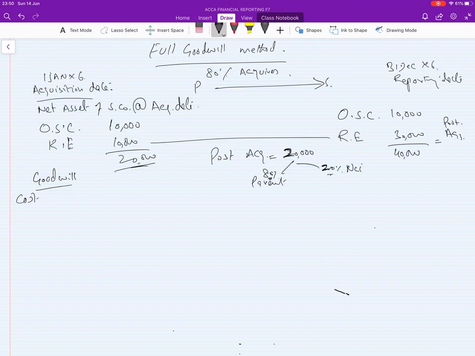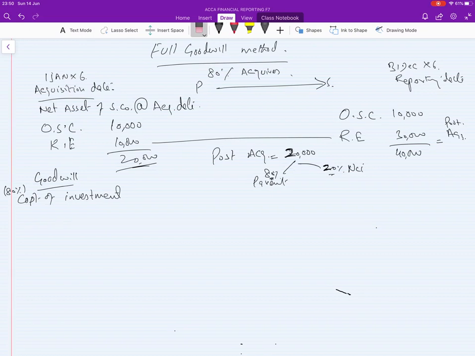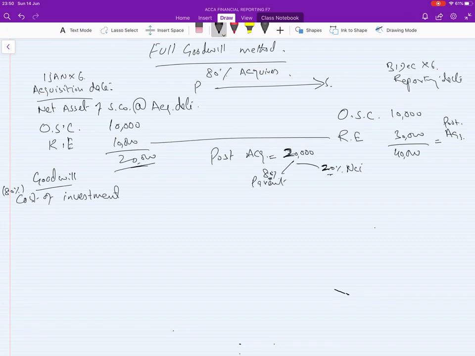First thing, cost of investment. Suppose we are acquiring 80%, so we must have paid 40,000.